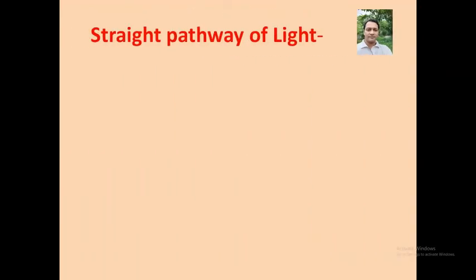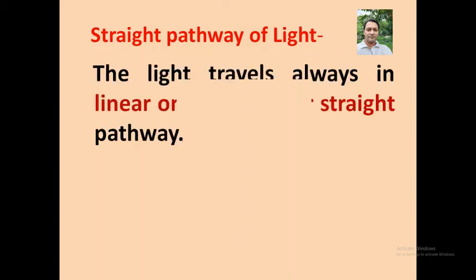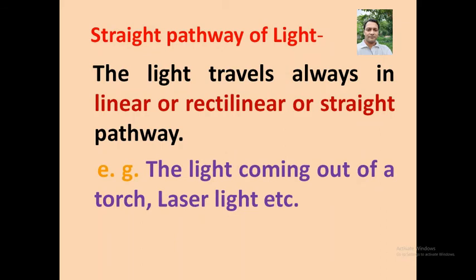What is the straight pathway of light? This was the topic. The light travels always in a linear or rectilinear or straight pathway. The light coming out of the torch or laser light clearly shows that this travels in a straight pathway, but we will see the video of how the light is straight in its pathway in the next slide.